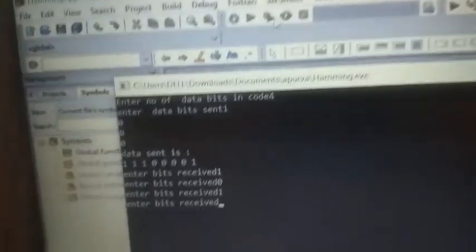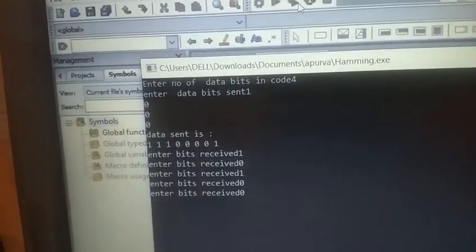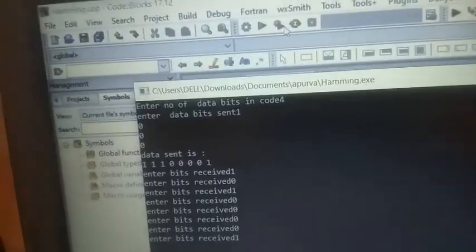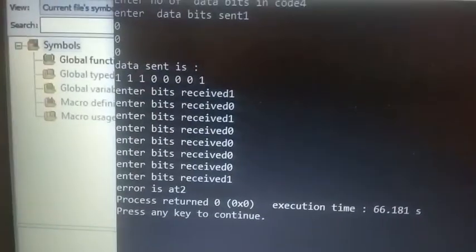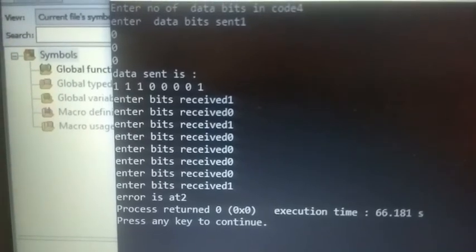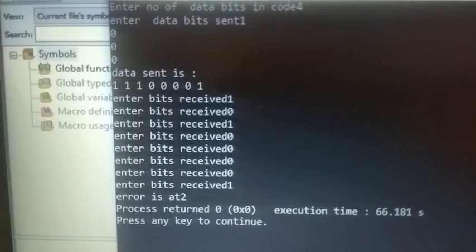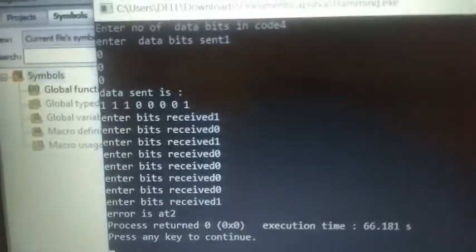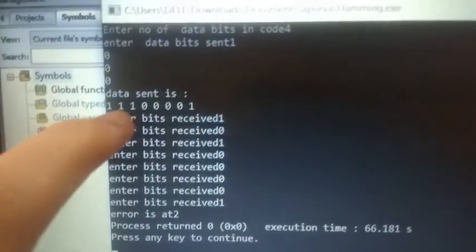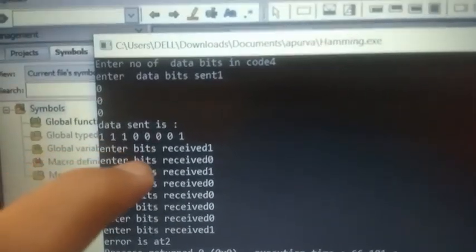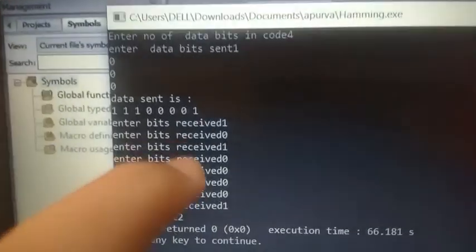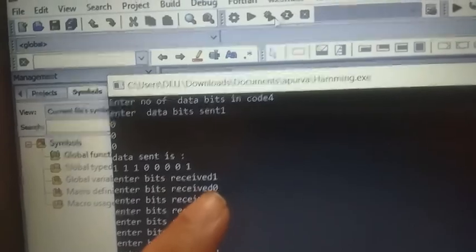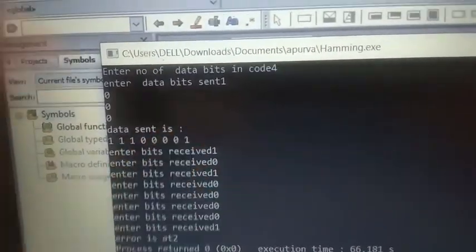Since the bits start from 1 and the error is being shown at position 2, which is true, as the sender has sent the second bit as 1 but the receiver has received it as 0, the receiver has to correct this at this position.